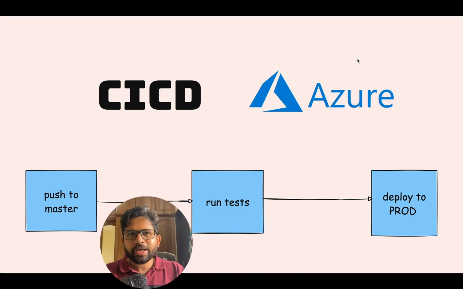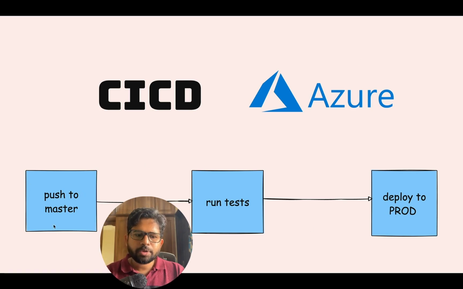In this video, we are going to learn CI/CD, that is continuous integration and continuous delivery. What does it mean? It means that whenever you push your code to GitHub, then the test cases should run and eventually the changes should be deployed to prod.